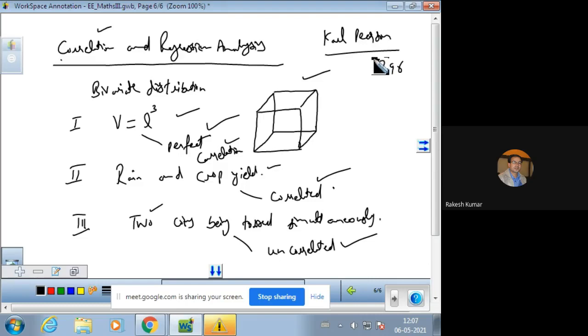He studied that when the variables X and Y are correlated, he found the relationship between the variables X and Y, and it is measured by a single number, that is small r, and r is named the correlation coefficient. This is the name given by Karl Pearson to the correlation coefficient.